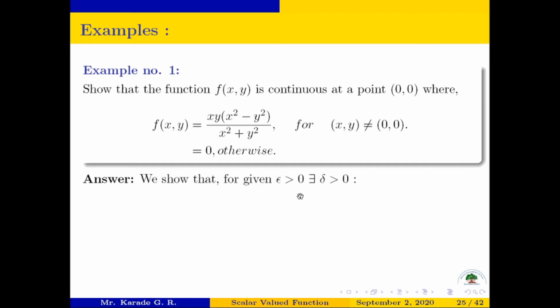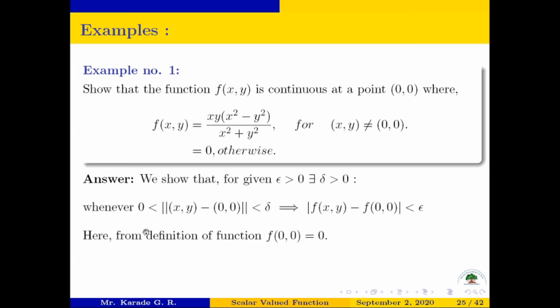So here for given epsilon greater than 0, we will show that there exists a delta greater than 0 such that whenever distance between x comma y and 0 comma 0 is less than delta, this must imply distance between f of x comma y and f of 0 0 is less than epsilon.